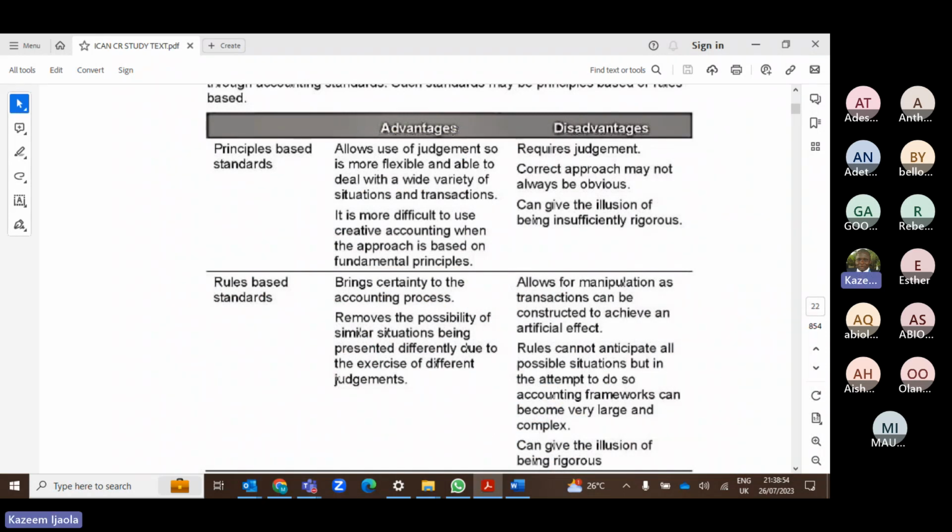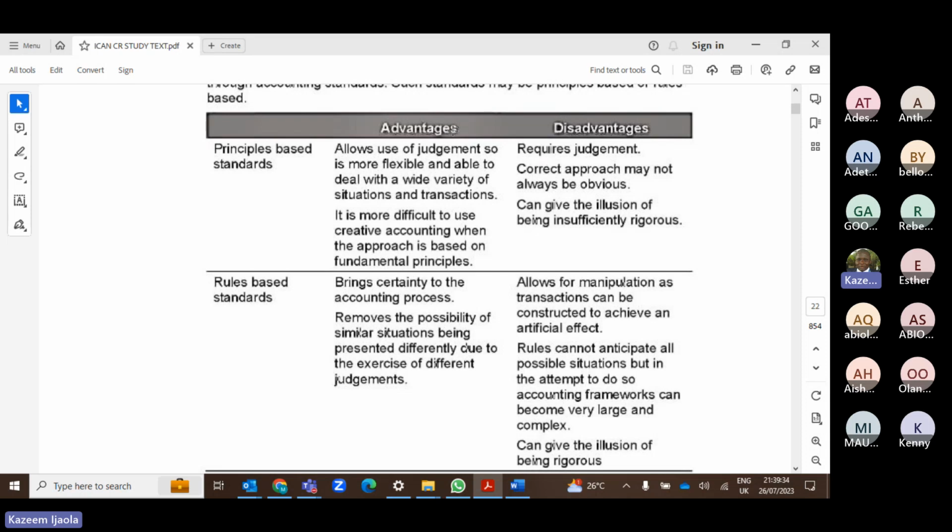So there are some advantages of principle based. Number one, principle based allows use of judgment, so it's a little bit flexible. It allows you to use your judgment to treat a wide range of transactions. Also, under principle base, it is more difficult to use creative accounting when the approach is based on fundamental principles. You are only following a principle, and we should be able to verify the principle empirically. So it is very difficult to do any window dressing here, because you are following a principle which you have to prove to everybody. Those are the advantages of principle based.